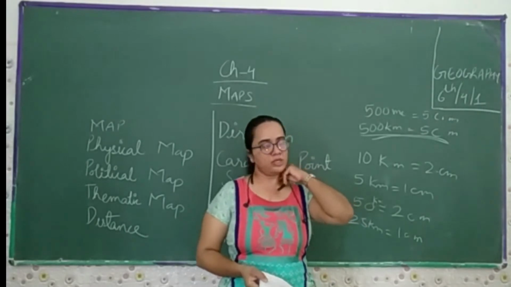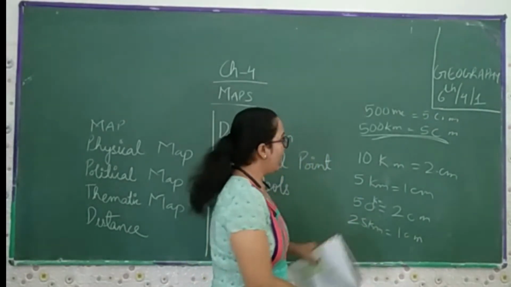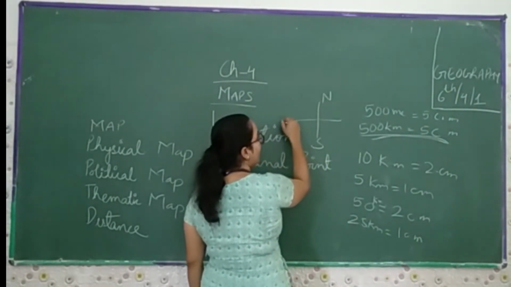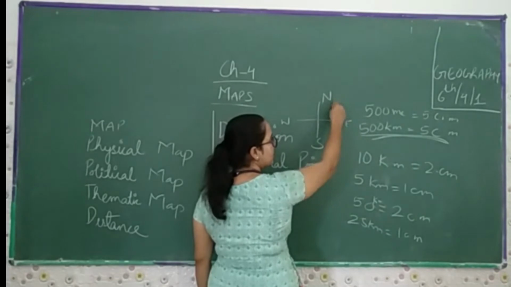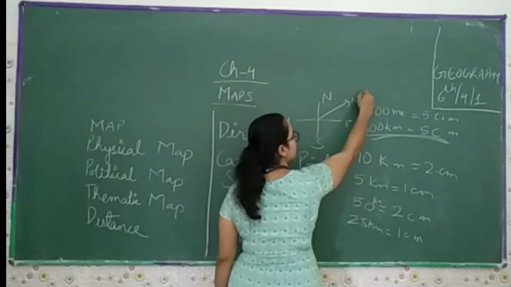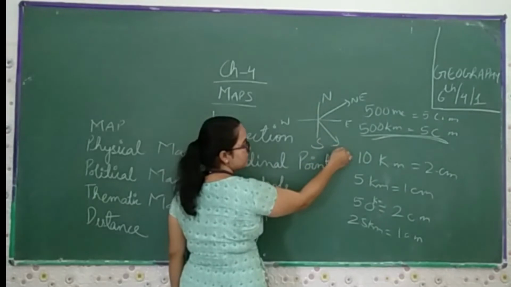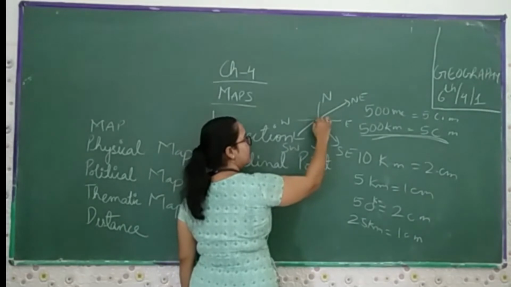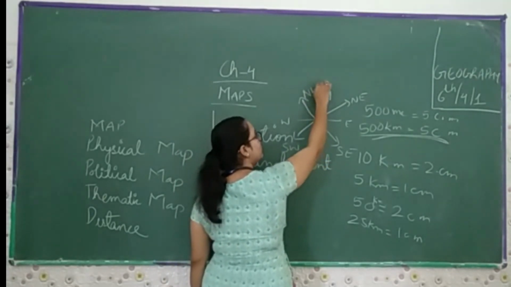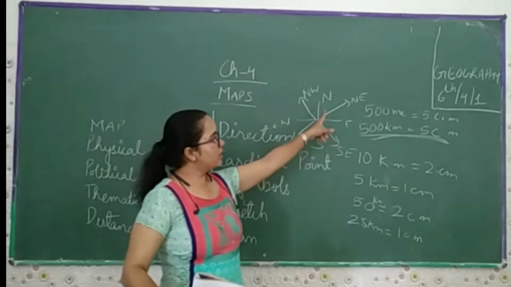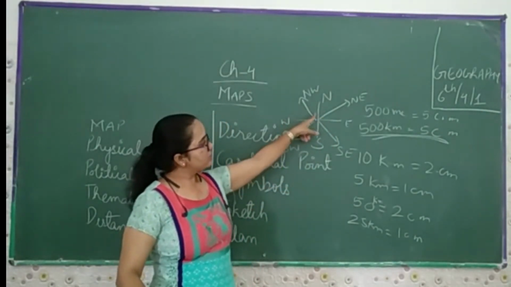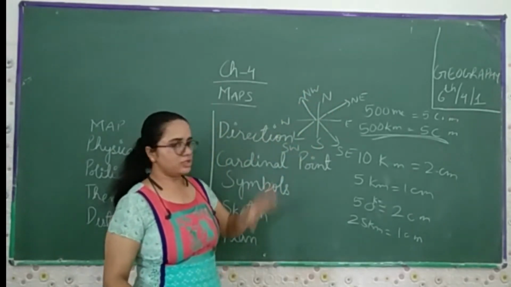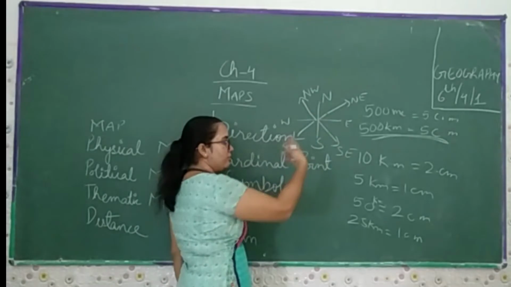Now we talk about direction. Majorly, we have 4 directions: north, south, west, and east. By mixing two of these, we make northeast. By mixing another two, we make southeast. By mixing this we can make southwest, and by mixing this we can make northwest. So majorly we have 4, and by mixing them we get 8 directions in total.